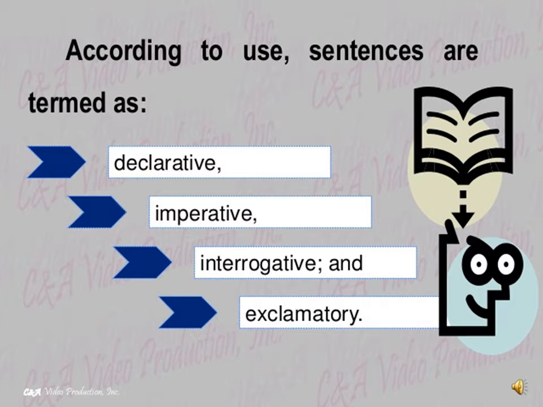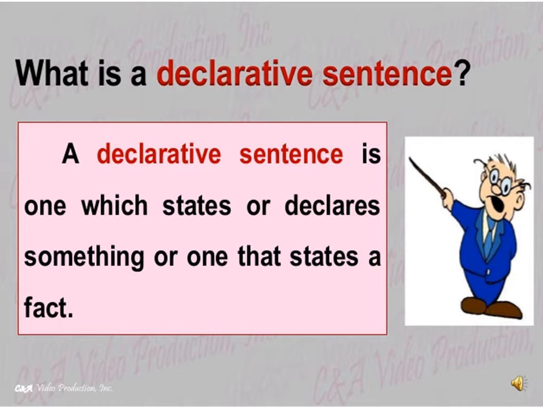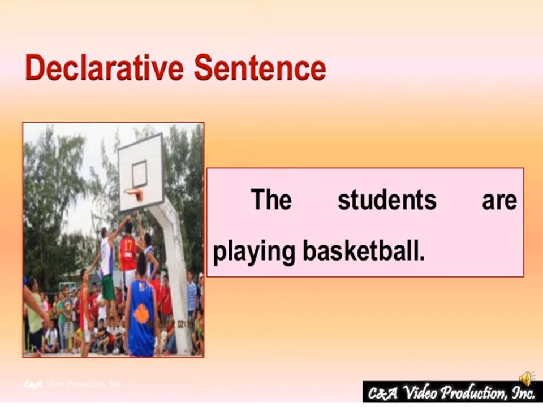According to use, sentences are termed as declarative, imperative, interrogative, and exclamatory. There are four kinds of sentences. What is a declarative sentence? A declarative sentence is one which states or declares something, or one that states a fact. For example, there is a declarative sentence example. The students are playing basketball.